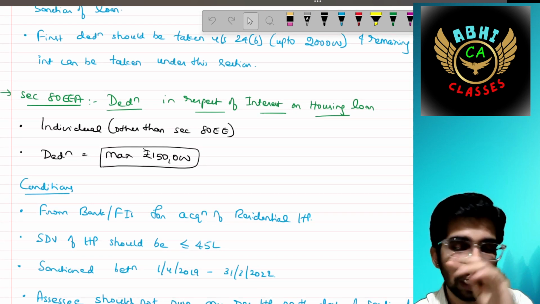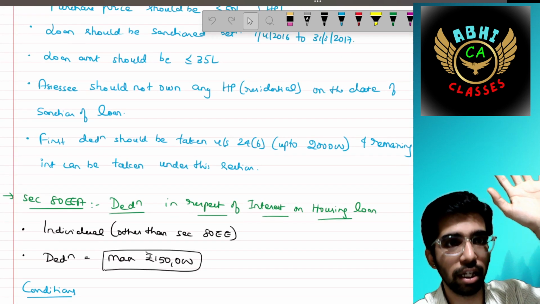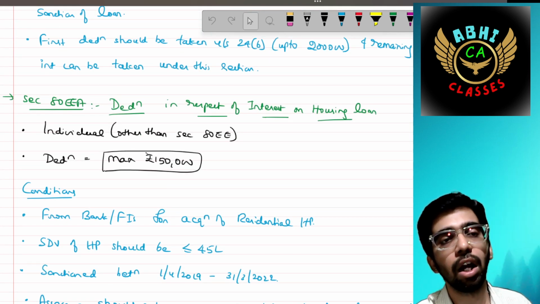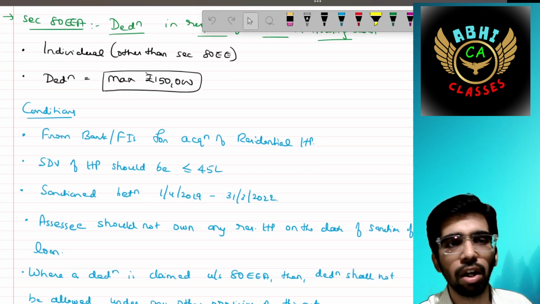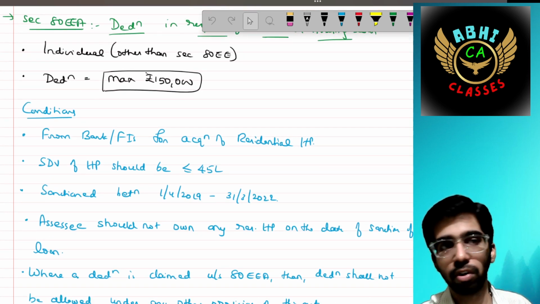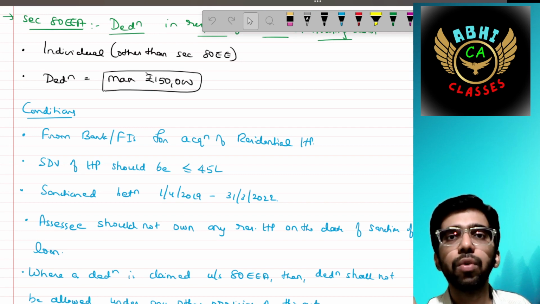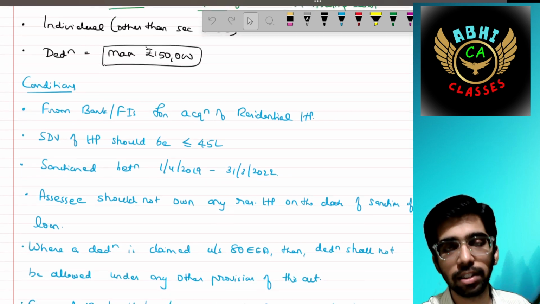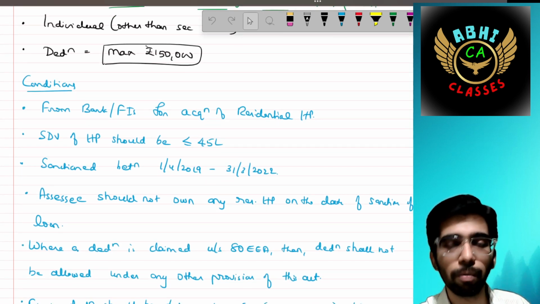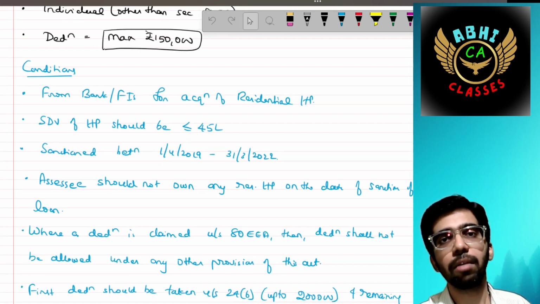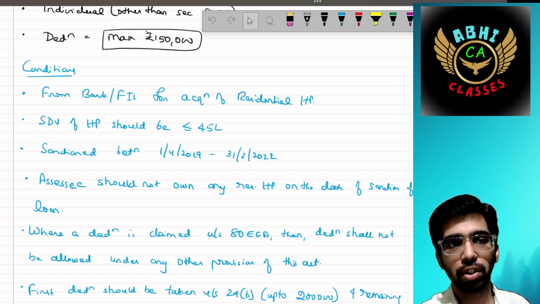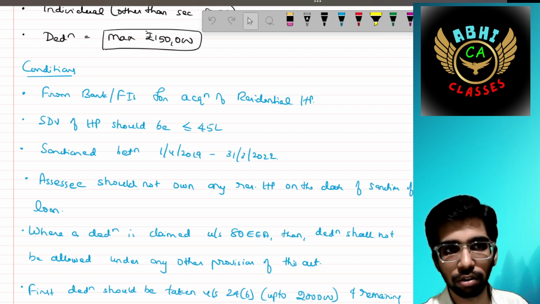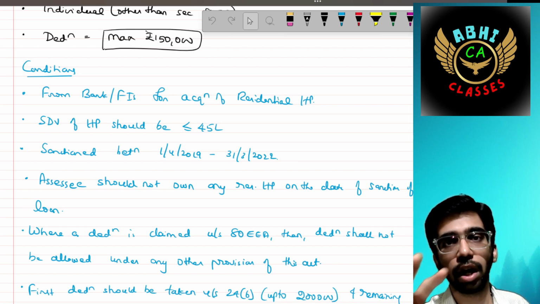Section 80EEA, deduction in respect of interest on housing loan. It applies to those individuals who are not covered under section 80EE. The deduction is 1,50,000, which is far better than the earlier section. But the condition is the same: you have to borrow from a bank or financial institution. The SDV, that is stamp duty value, should be less than or equal to 45 lakh. Earlier we discussed the purchase price; here we are discussing SDV, which should be less than or equal to 45 lakh. The sanction date should be between 1st April 2019 and 31st March 2022. They have provided a limit of 3 years.